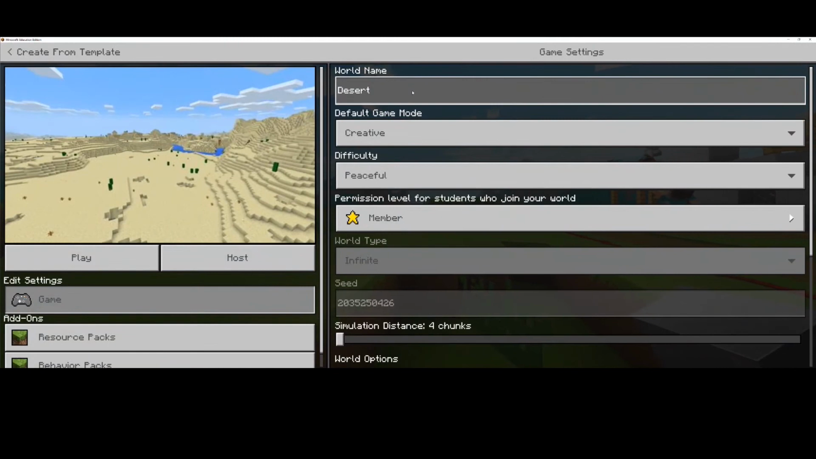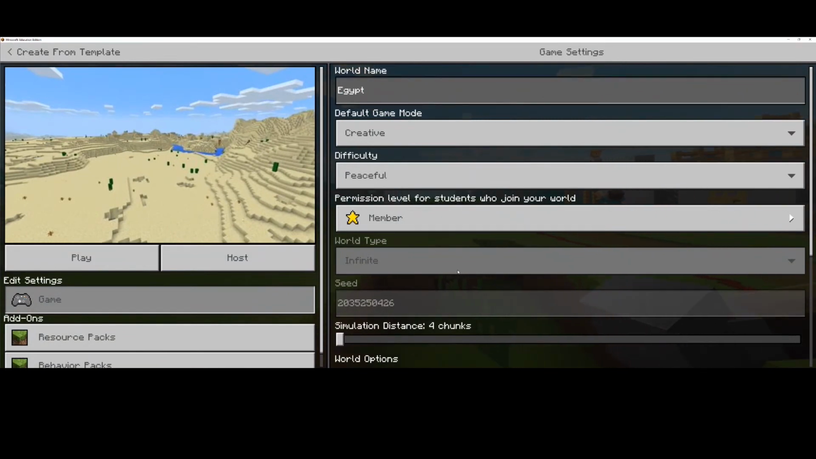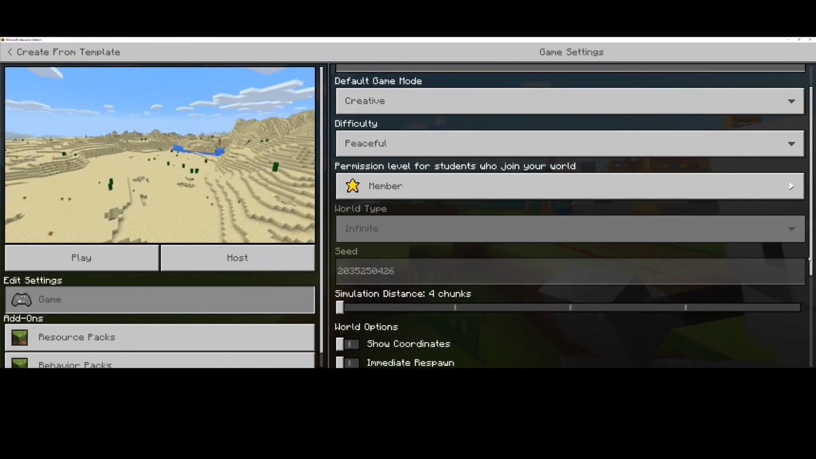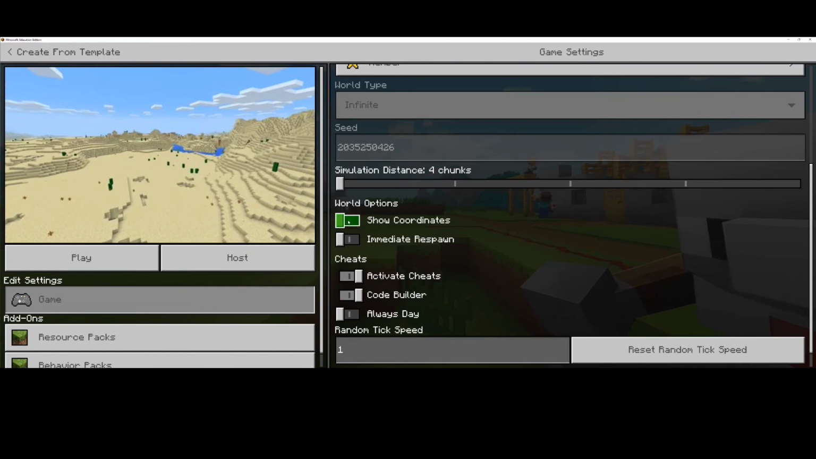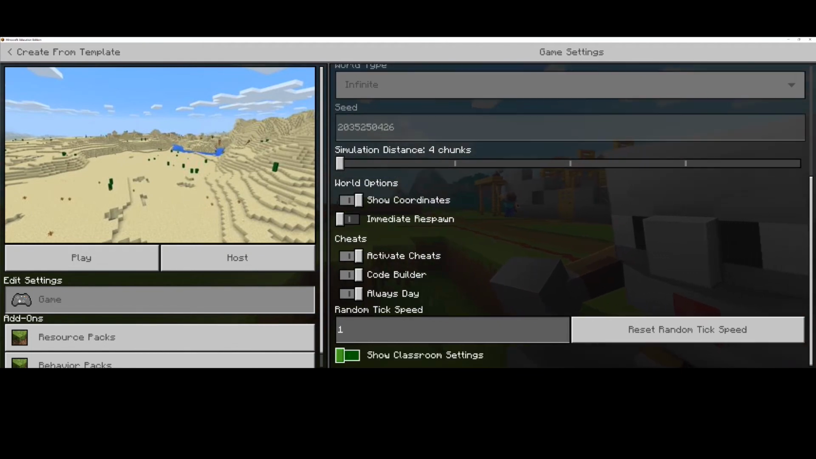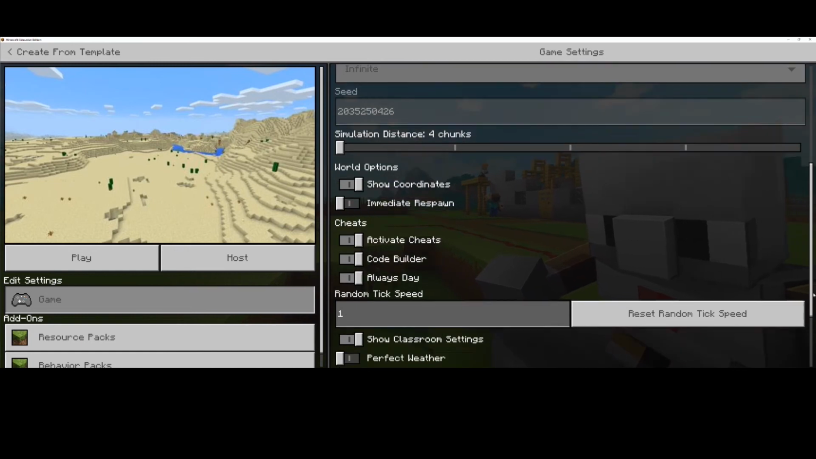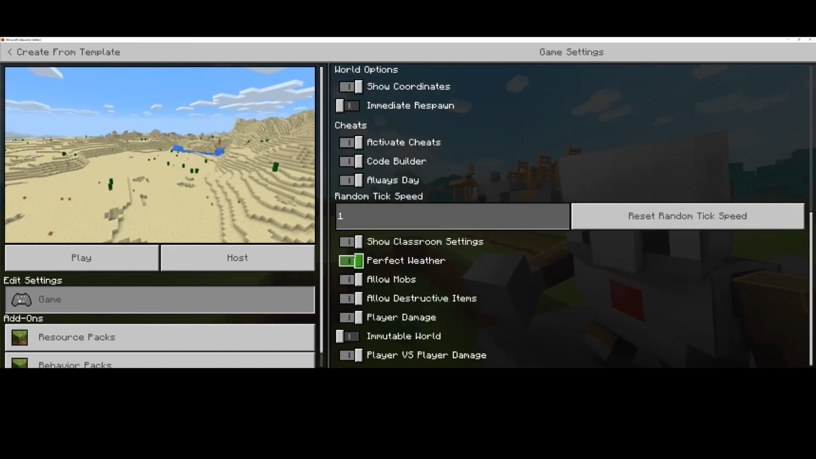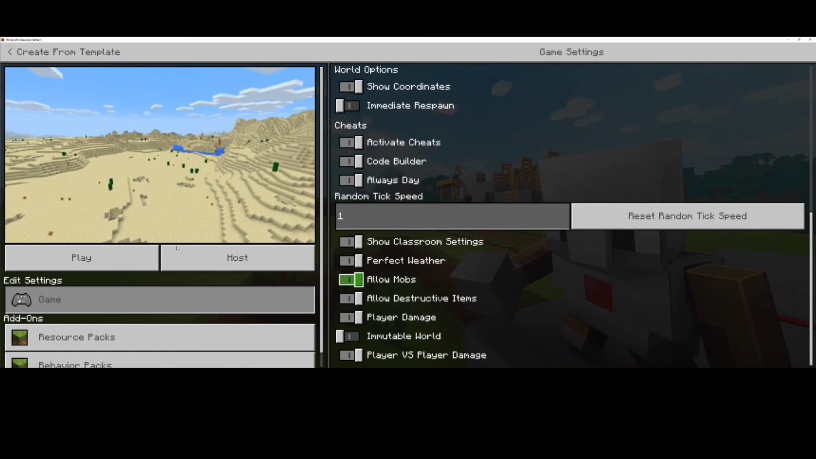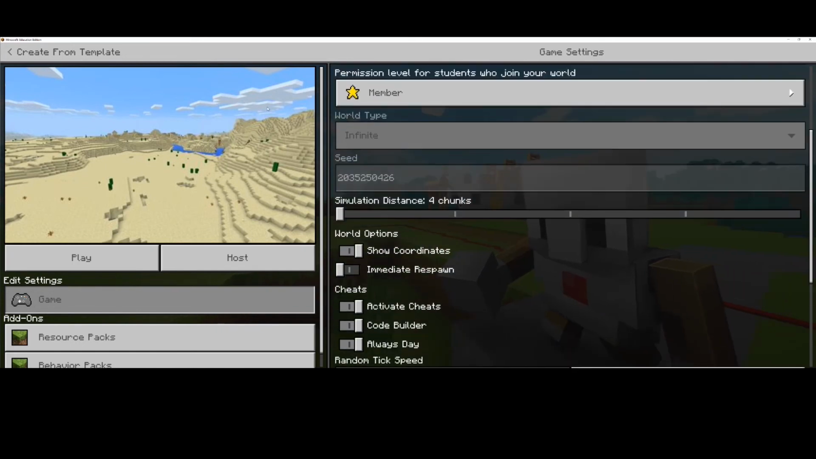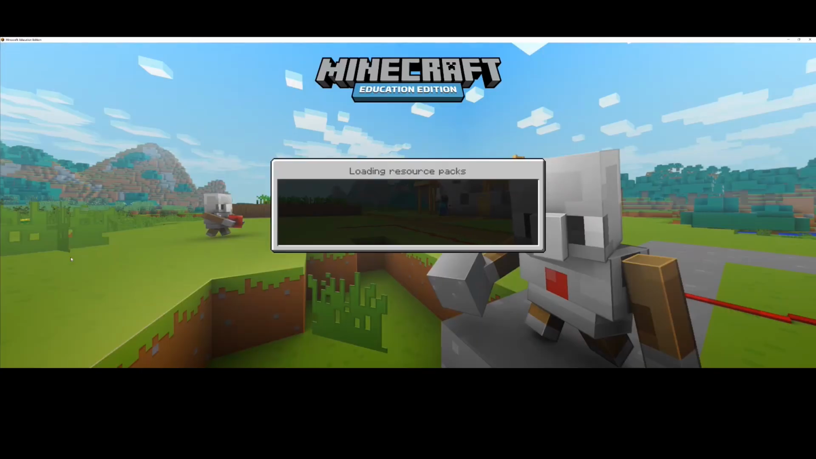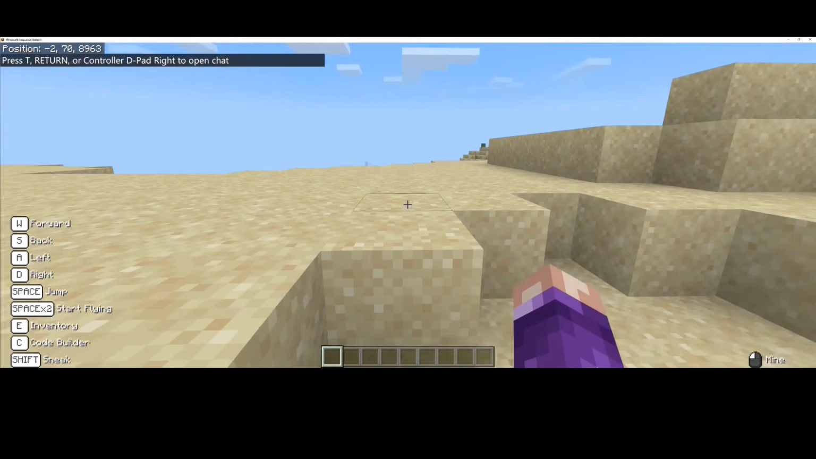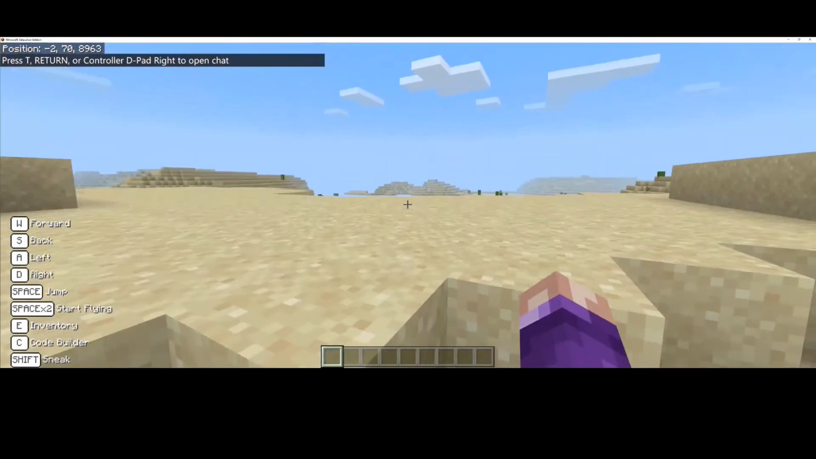Okay, I'm going to name this one Egypt. I'm going to turn on my coordinates. Always day. Make sure my classroom settings are all okay. And I'm going to have it perfect weather again. Okay, that all seems perfect. So now I'm going to create my world. Okay, so my desert world has been created here.